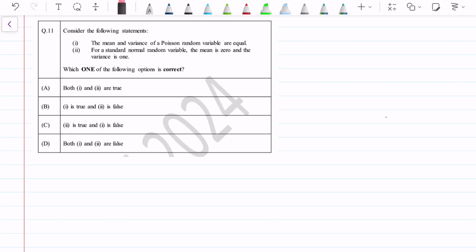Hey everyone, let's see this question 11. In it, we have been given two statements and we have to tell which one of the following options is correct about the statements. So let's read the statements one by one.